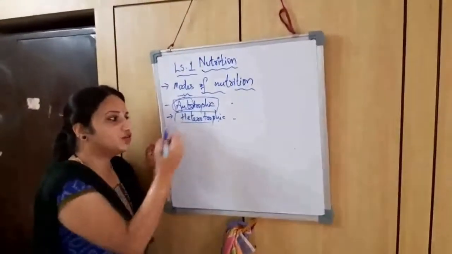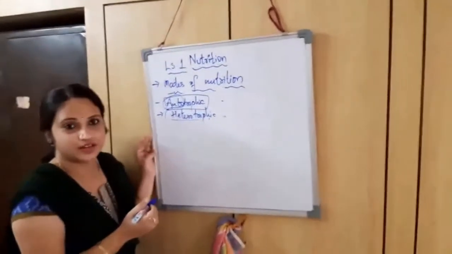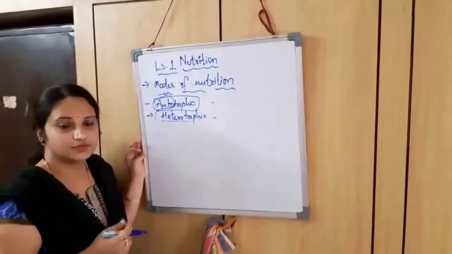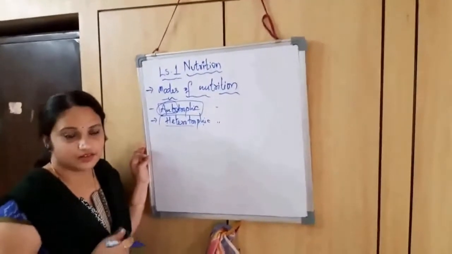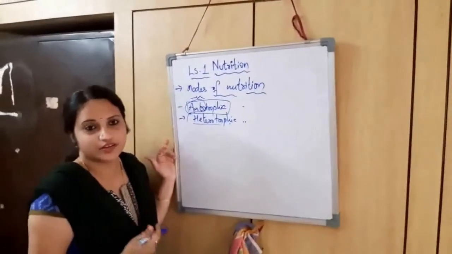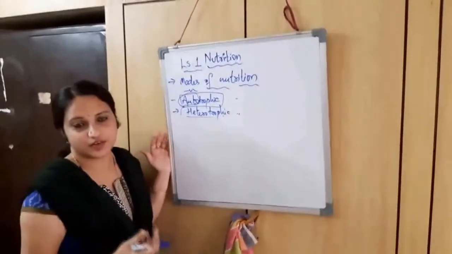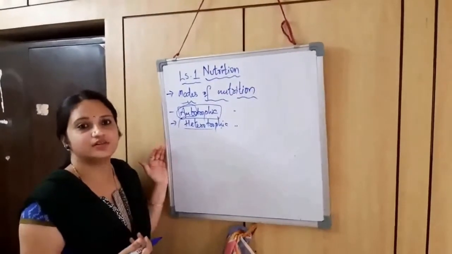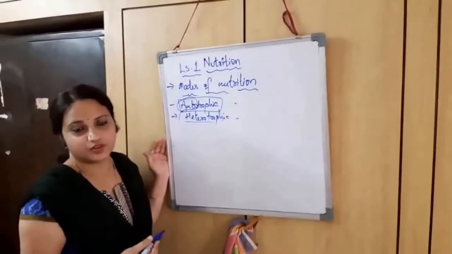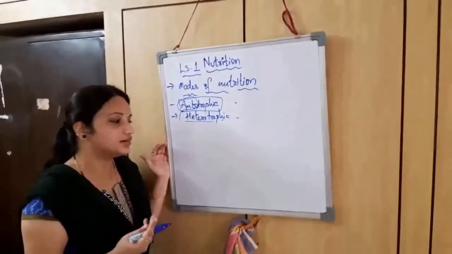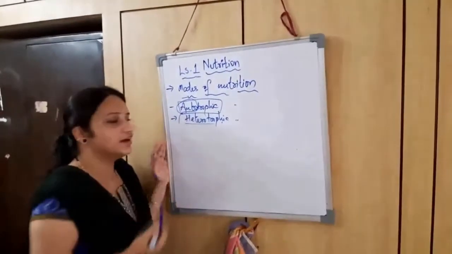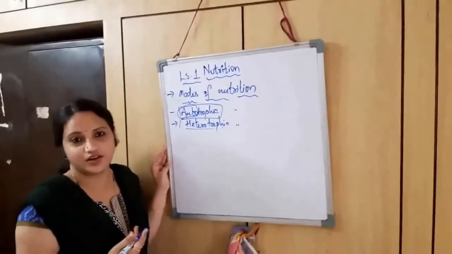Next is heterotrophic nutrition. Heterotrophic nutrition is nothing but organisms depending on other organisms for obtaining food. The best examples are we, the human beings. We do not have any mechanism of preparing our own food, so we depend directly on plants or animals for obtaining our food. Other animals and human beings all come under the heterotrophic mode of nutrition. Hence we are called heterotrophs.